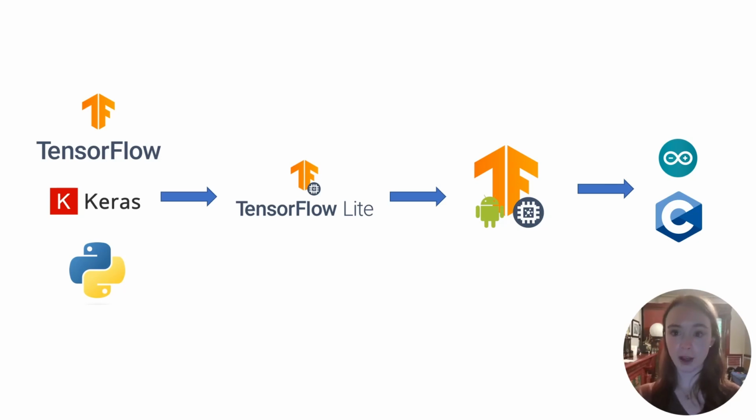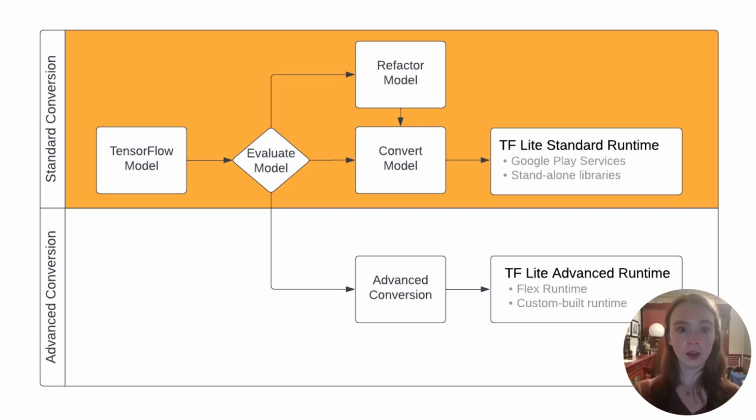First, we converted the TensorFlow model to a TensorFlow Lite model, then to a TensorFlow Lite Micro model. Finally, we built a TensorFlow Lite Micro model object using the Arduino TensorFlow library. The majority of the refactoring occurs in the TensorFlow to TensorFlow Lite step, where, depending on the usage, the model can be converted into either a standard runtime for use with Android or Java SDKs, or to a customized runtime using any SDK. As there is no out-of-the-box support for the Arduino Nano, we had to produce the model as a C binary file containing a list of vectors.